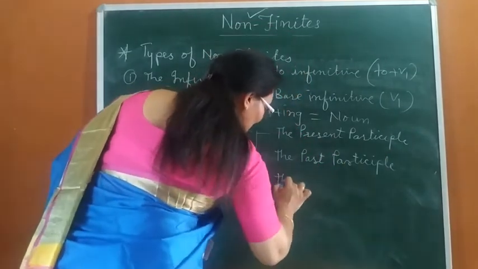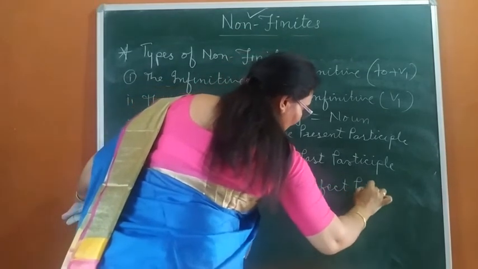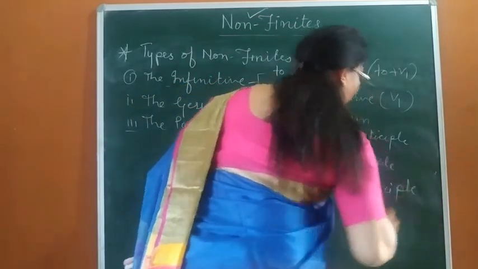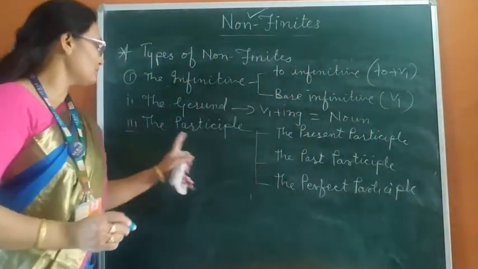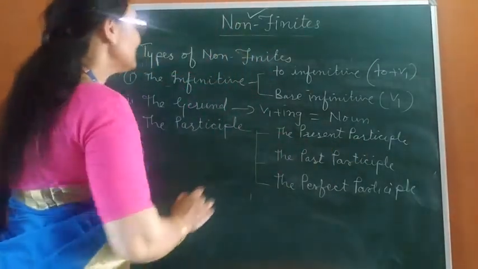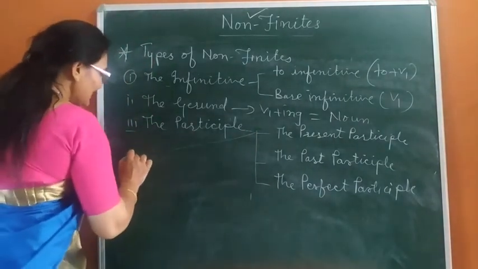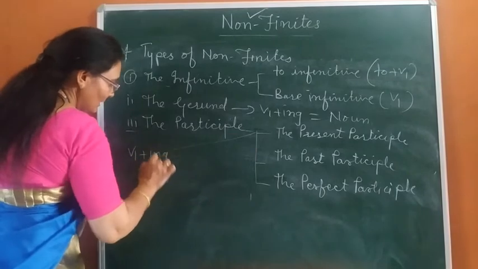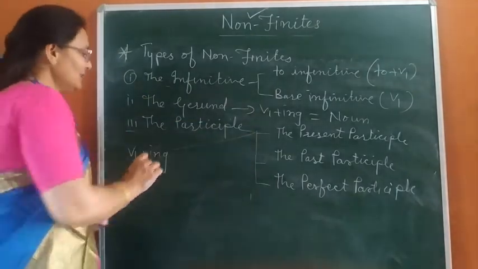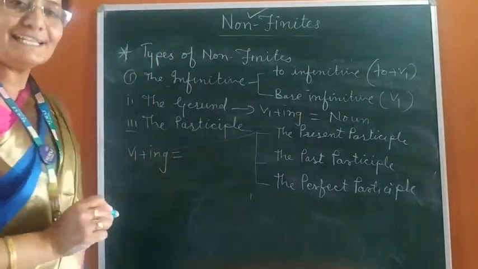Number three, the perfect participle. These are the types of the participle. The present participle is formed by adding ing to V1 and it works in the sentence as an adjective.